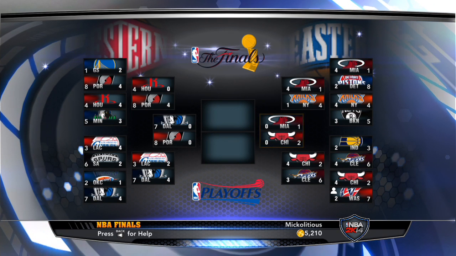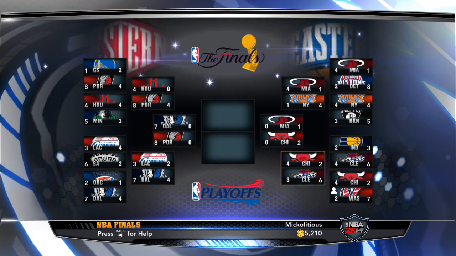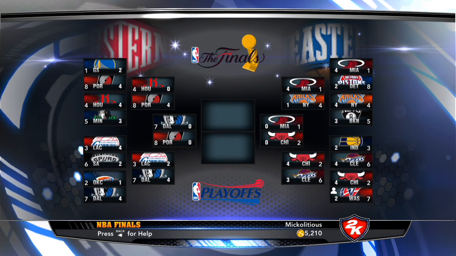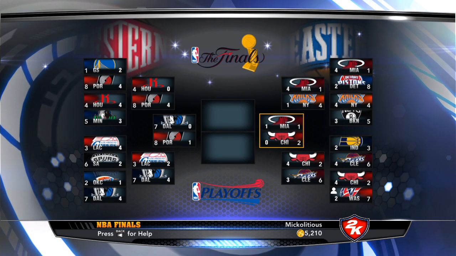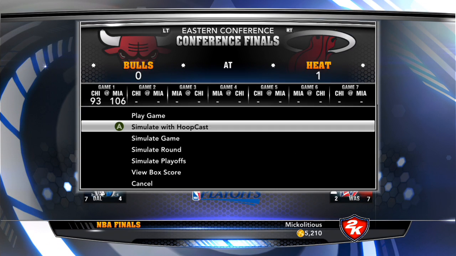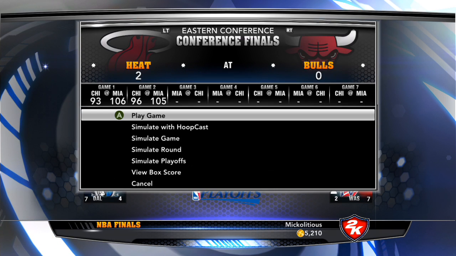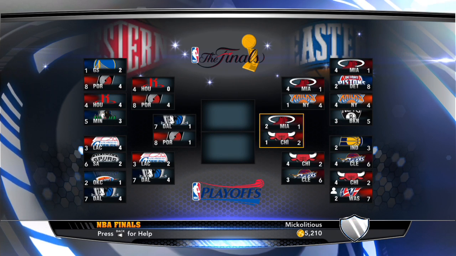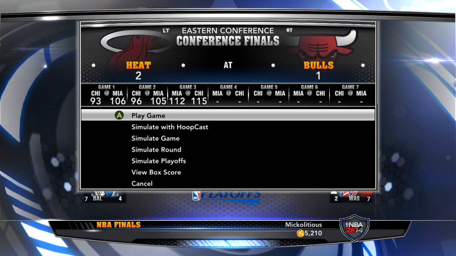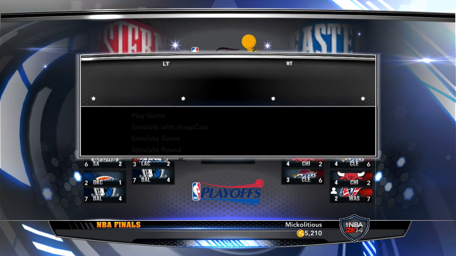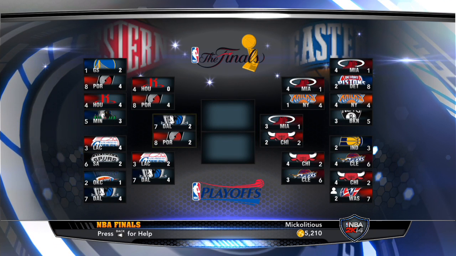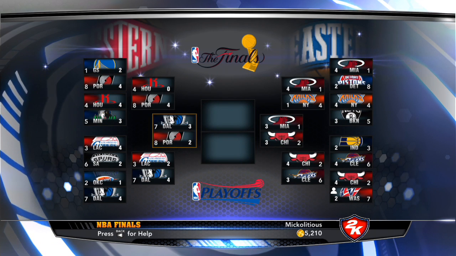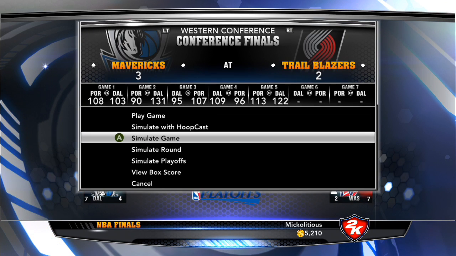As Chicago and Miami will move on to the semifinals, and the Mavericks and the Portland Trailblazers will move on to the semifinals in the Western Conference. Now, the Heat up 2-1, now 2-2, as oh wow, Bulls down in Game 7 on the way.